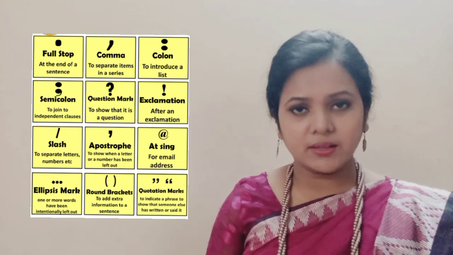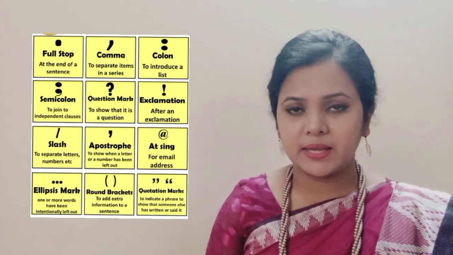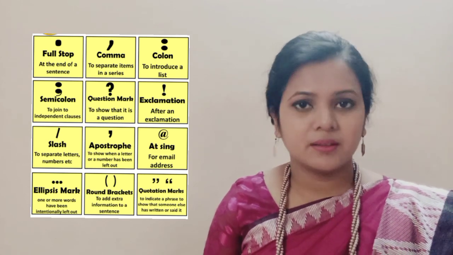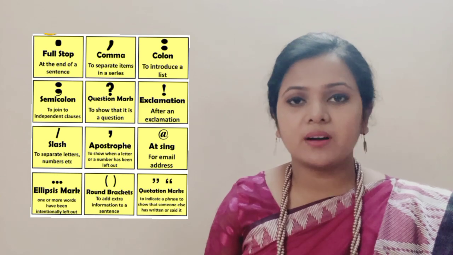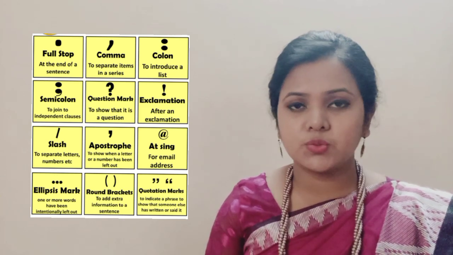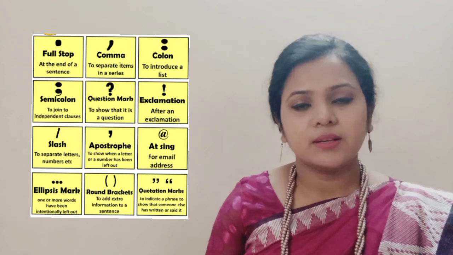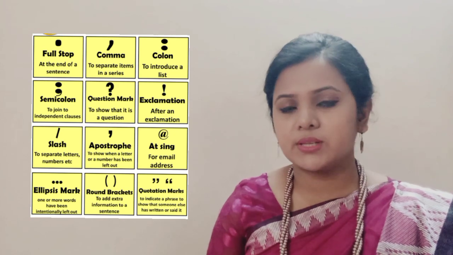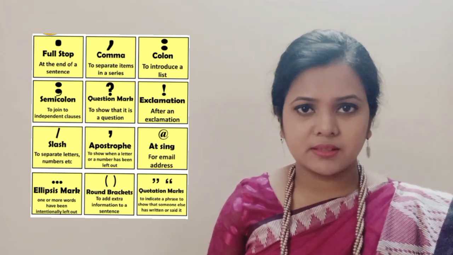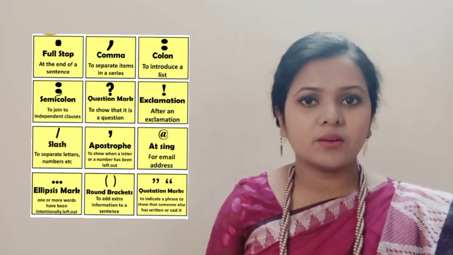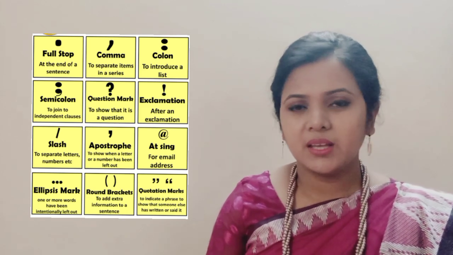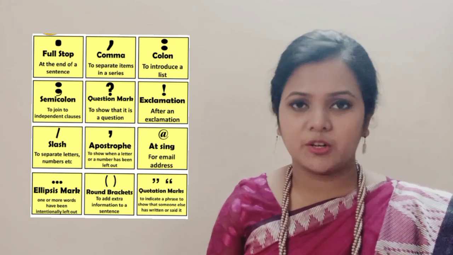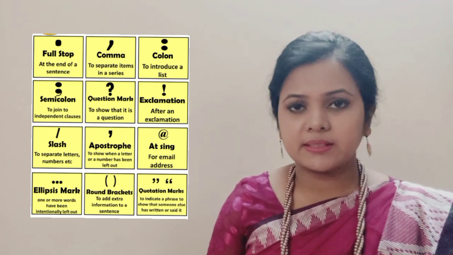Not only that, when we address someone or call them by their name, we need to use a comma. For example, "Sir," "Madam," "Father," "Mother." If we are addressing someone in this way, we need to use a comma. For example, "Mother, what are you cooking?" After mother, we have to use a comma. And in some sentences, when we are making a request, we can also use a comma. For example, "Give me a glass of water, please." After "give me a glass of water," we need to use a comma over there.